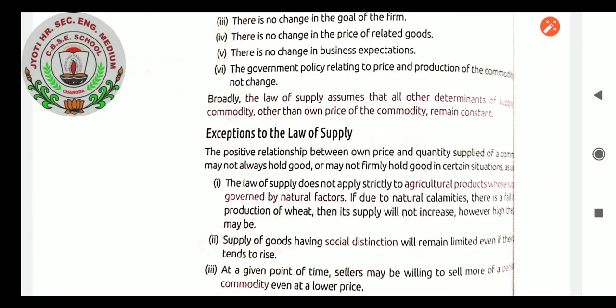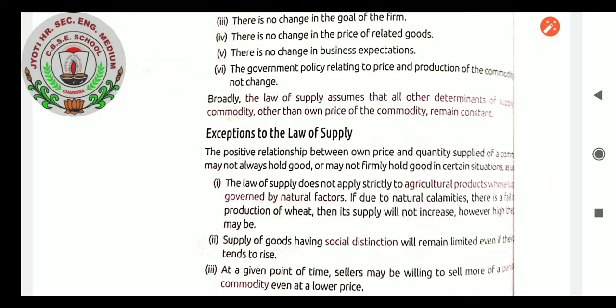A sudden climatic change has spoiled their agriculture products, and because of that the products that were ripe also got damaged, and the products in the sowing process also got damaged. This damage will not give a good result to the farmers. Their supply will be very less, because the products got damaged before time. So supply cannot be increased. It cannot increase as the price of the goods is increasing, because supply can be only as much as has been grown there. For agricultural farming, natural factors are favorable, not the determinants of supply.